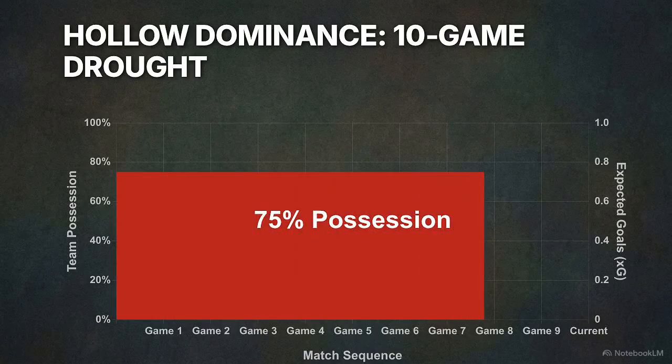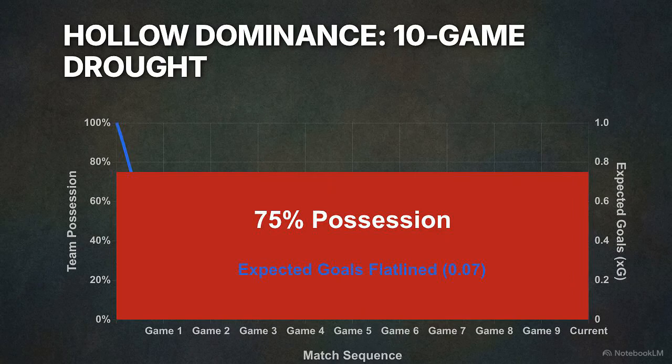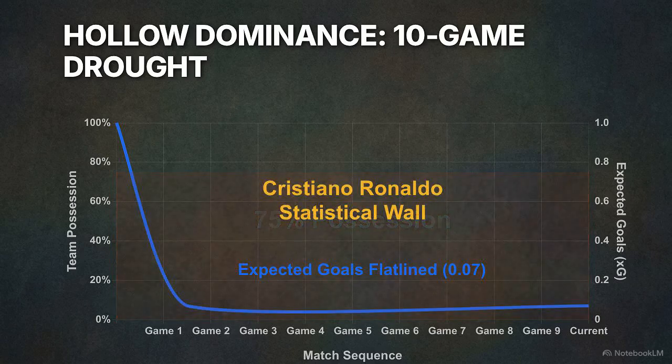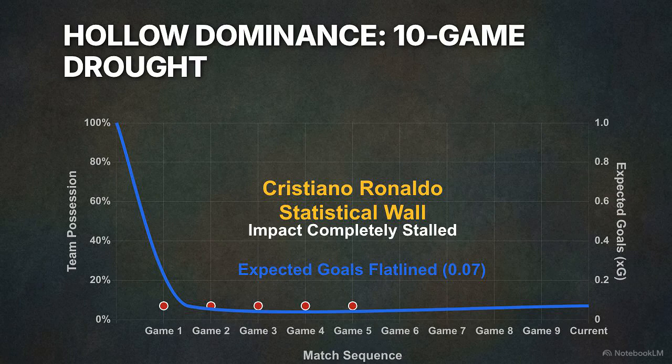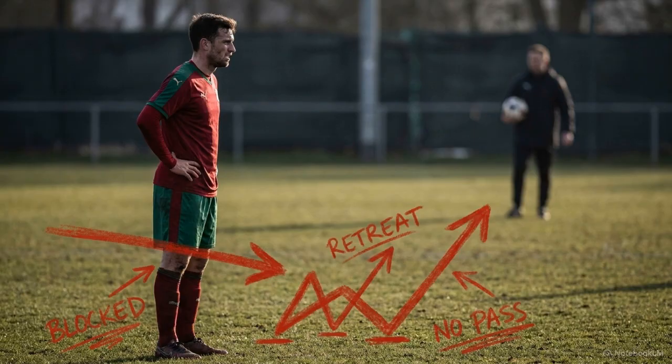Despite maintaining 75% possession, Portugal's expected goals flatlined at just 0.07. Cristiano Ronaldo became the face of this statistical wall. The oldest outfield player to start a World Cup match, his impact completely stalled, extending a historic 10-game major tournament drought without a goal. Portugal's primary barrier was their own inability to convert total ball control into an actual threat.